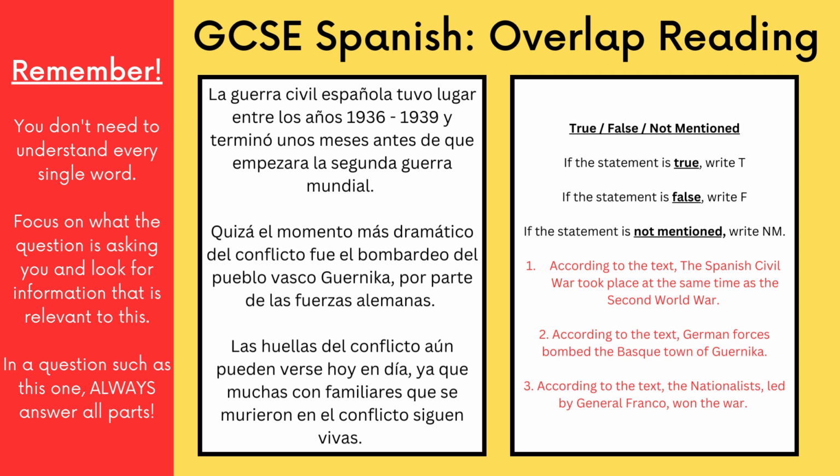Okay, so there's the three questions on the right-hand side. That's the information you need to know. You don't need to know anything else about the text than that. And then normally the question on the paper will be formatted differently than this. You'll have to write in a box. You know that there's only three possible answers: true, false, or not mentioned. Never leave one of those blank.